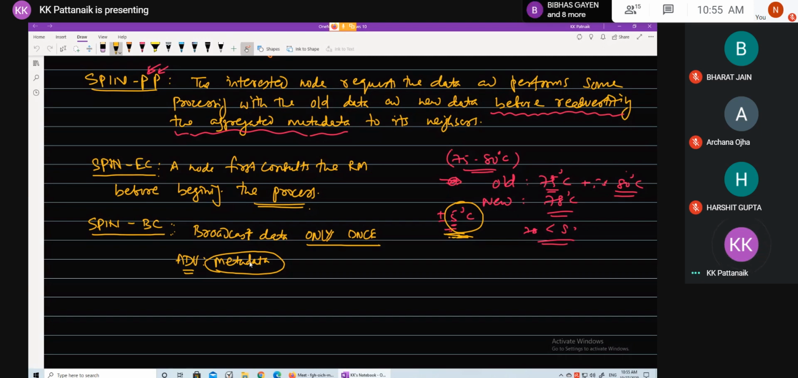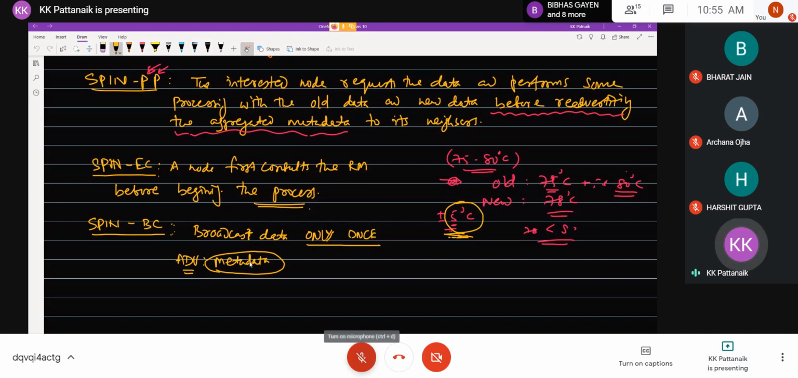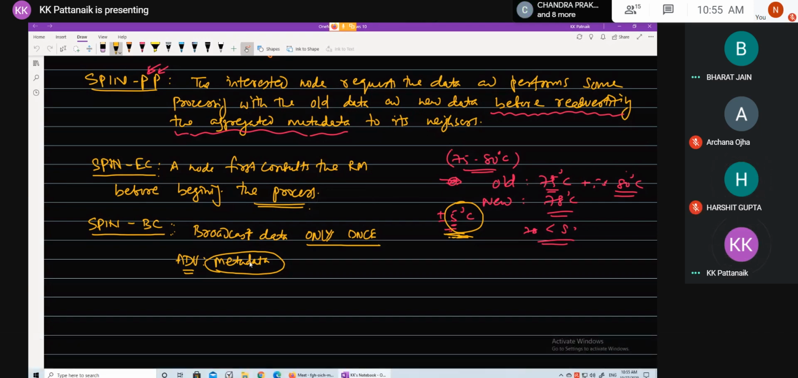समझ पाए अच्छे बच्चों, समझ पाए? Yes, sir. So here what you are doing is this spin BC. Yes, student, I will get back to you. Just let me finish this.